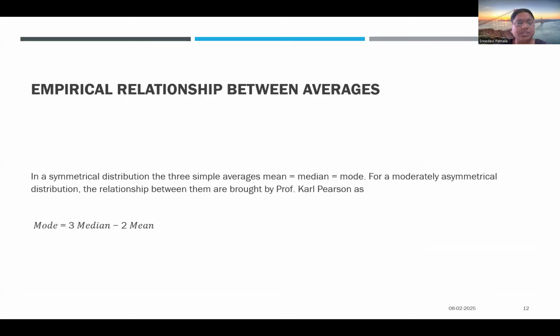The last one we need to understand is the empirical relationship between the averages: mean, median, mode.